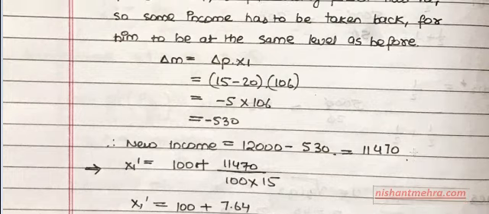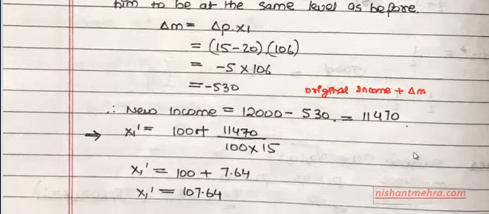New income should be original income plus delta M. Now in this case, the delta M is minus 530. So it is 12,000 minus 530, and this comes out to be 11470. So X1 dash is what?